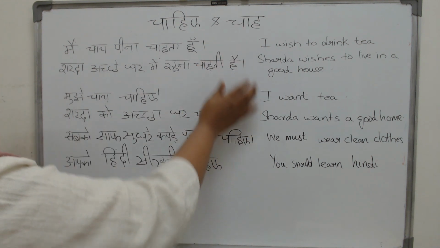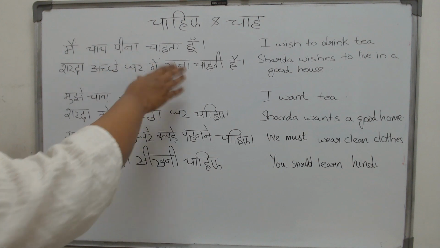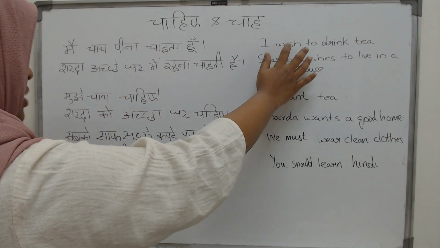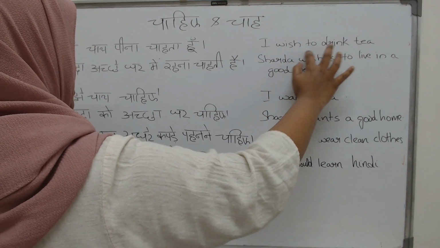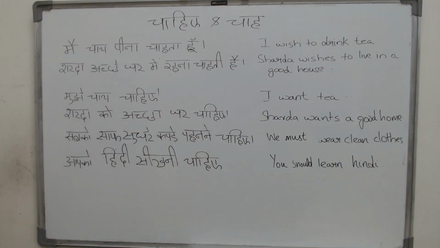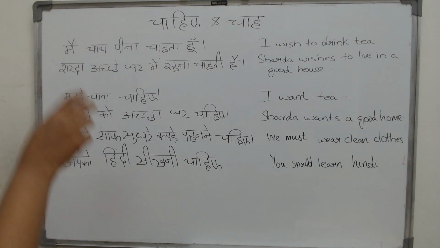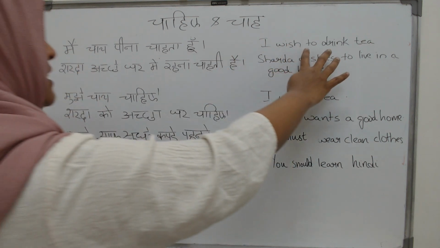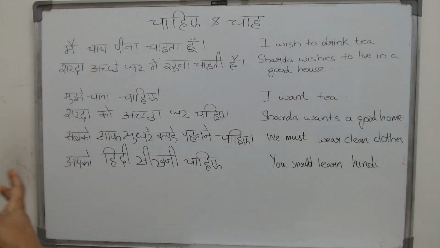So both of them mean wish or to want. They mean more or less the same. But look at the structure of the sentence. Here what you actually want, what you actually wish, is to carry out an action, to carry out the work of to drink, to live. But here, when you use chahiye, you are wanting something solid, a noun. You want tea. She wants a good home. So that is the basic difference. Here there is an action involved, to drink, to live. Here what you need is something solid.